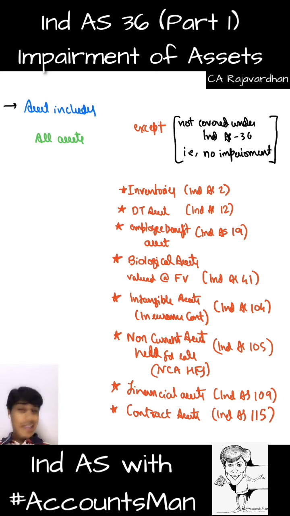In fact, that might be the last but one standard that we'll do in this series. The session number will be around 50 when we do that; right now we're in the 30s. So those contracts or construction assets have a specific standard regulating them, Ind AS 115, so they are not covered under our Ind AS 36.